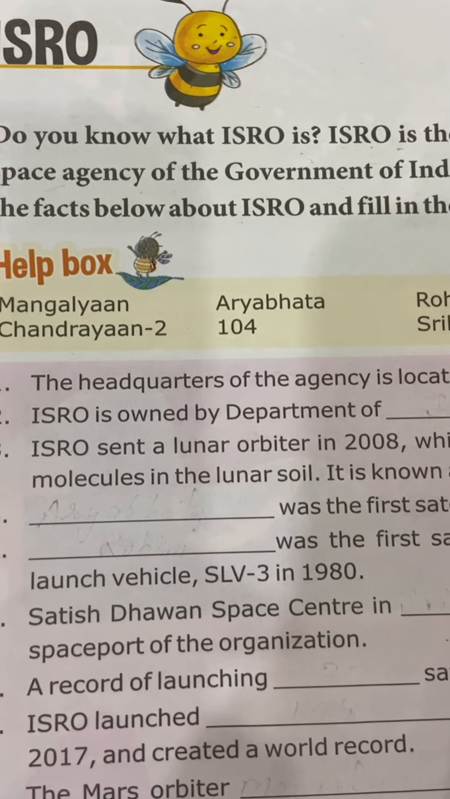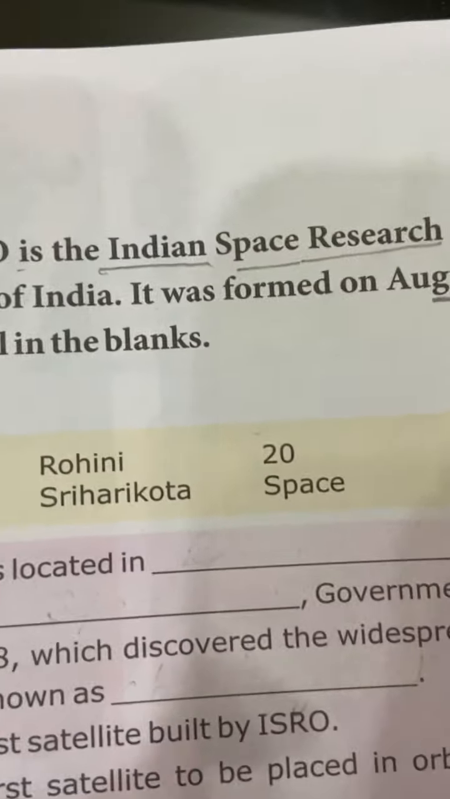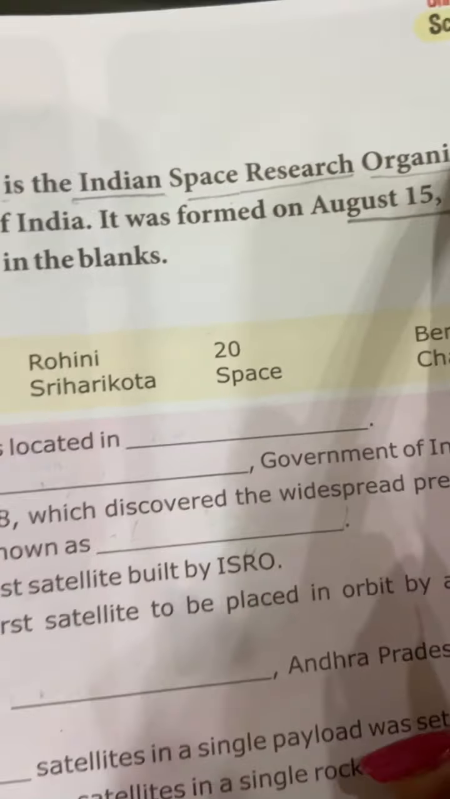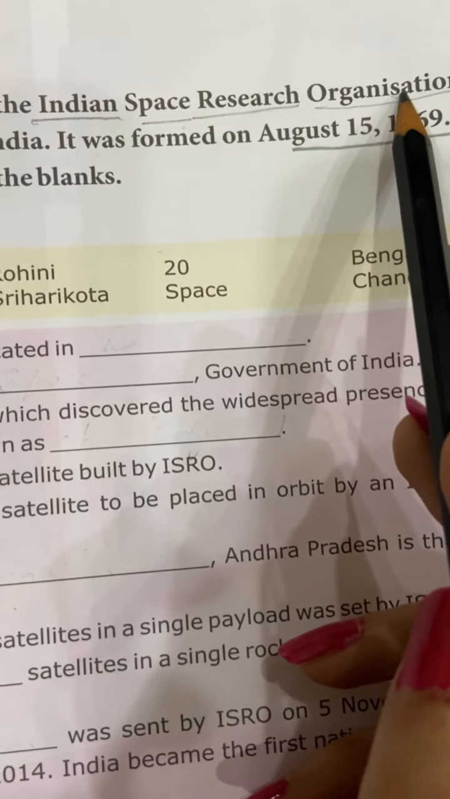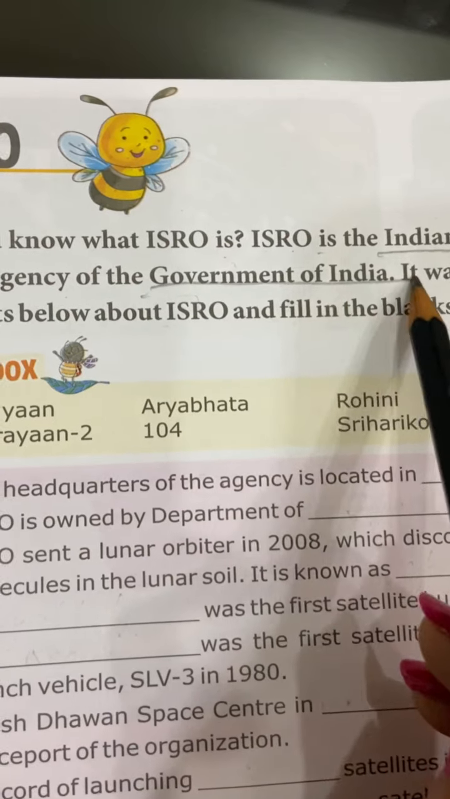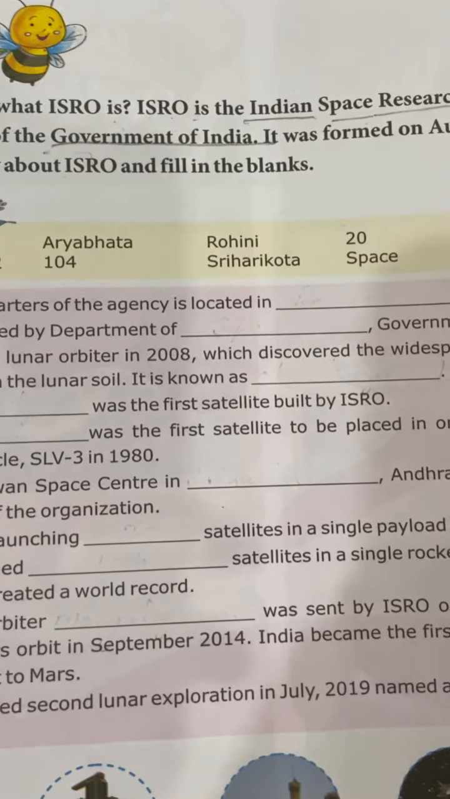Okay students, so we are back to the chapter now. Do you know what ISRO is? Like I have given you the full form. Indian Space Research Organization is the full form of ISRO, and it is a space agency of government of India. I have already told you that this space agency is under the government of India.